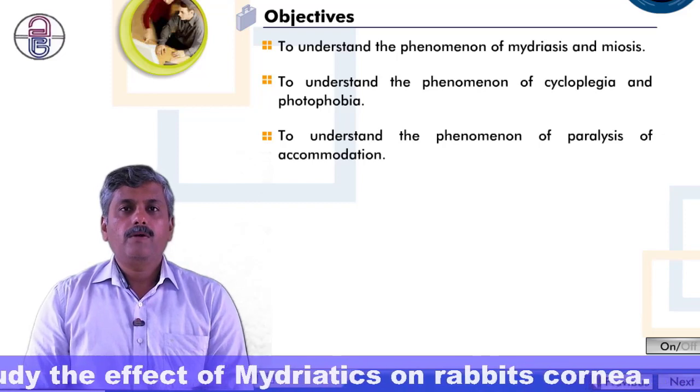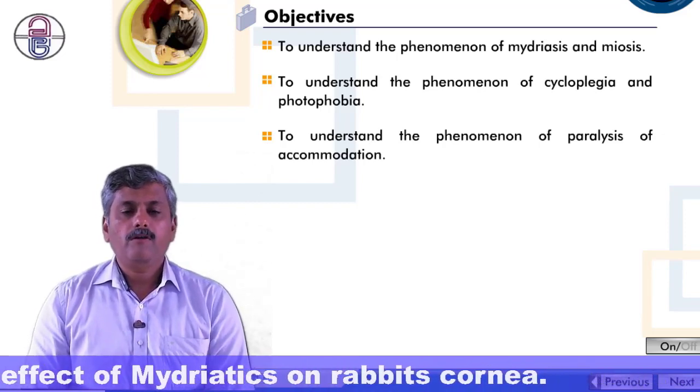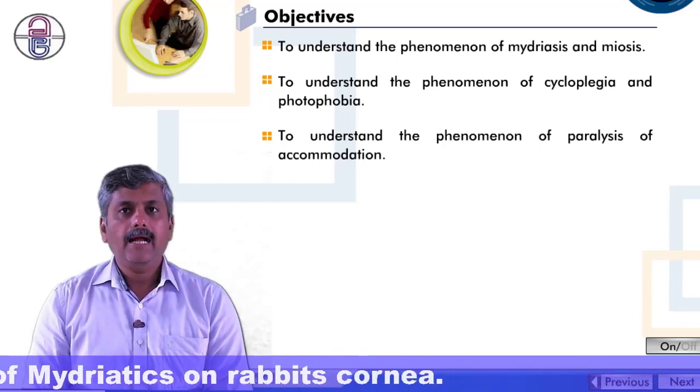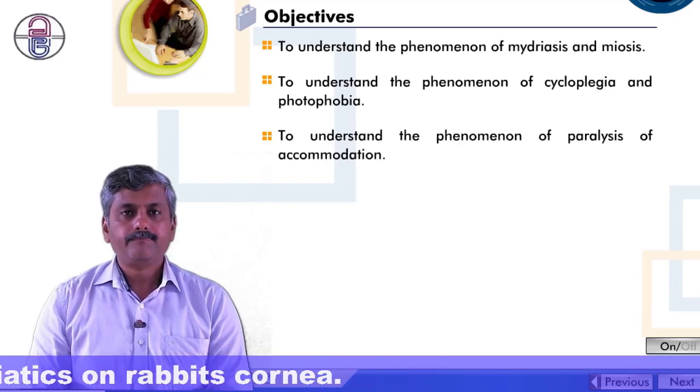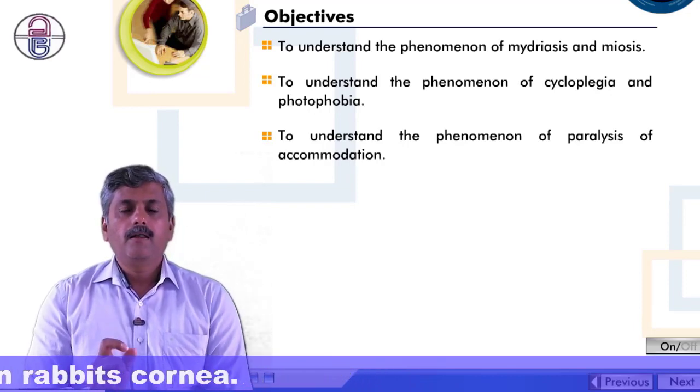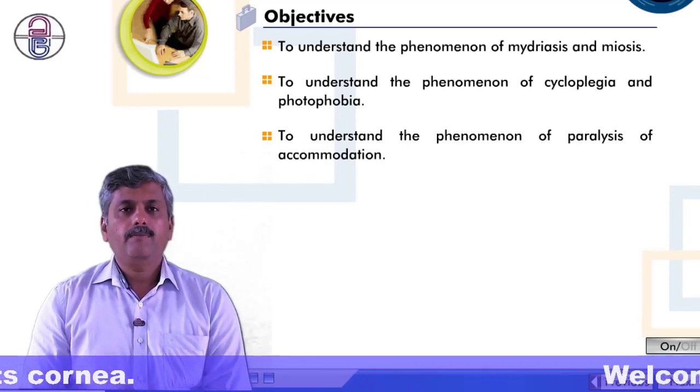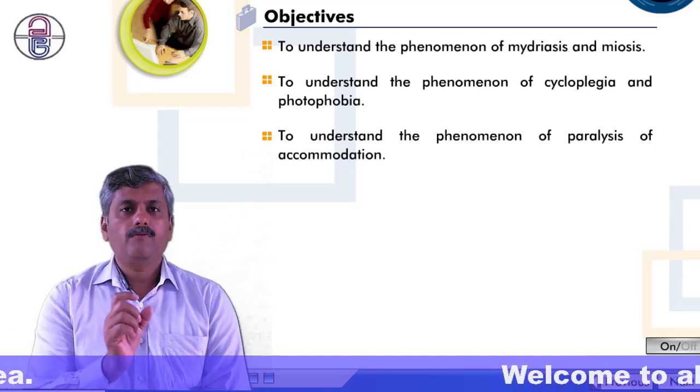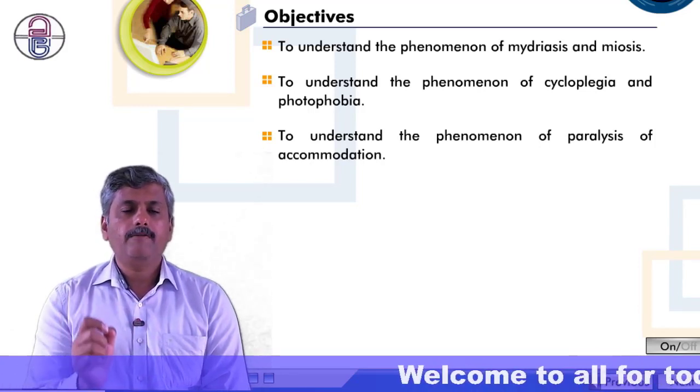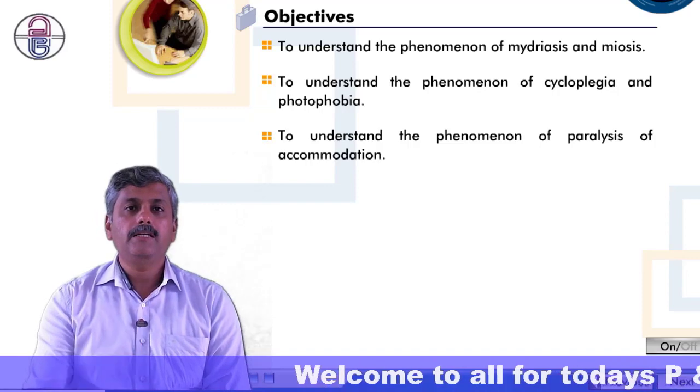The next point that we are going to observe is to understand the phenomena of cycloplegia and photophobia. Now this is a very important and very interesting concept. Photophobia: the suffix "ia" is nothing but a condition.